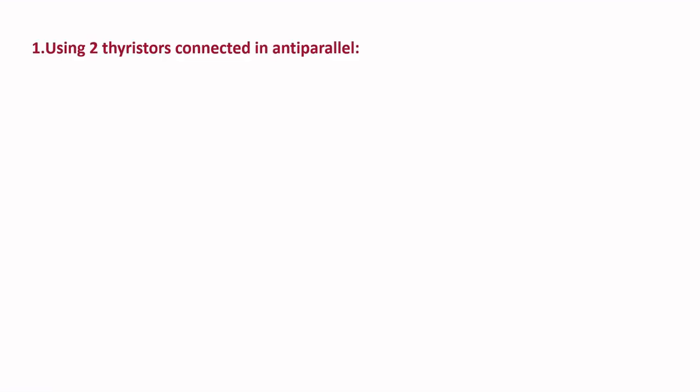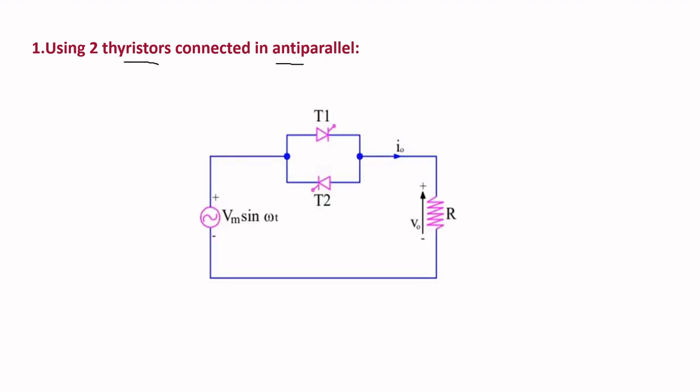Coming to the first configuration, that is two thyristors connected in anti-parallel. This is the circuit diagram. Here T1 and T2 are the two thyristors connected back to back. That is, the anode of T1 is connected to the cathode of T2 and the cathode of T1 is connected to the anode of T2. And this is the load and this is the input supply.